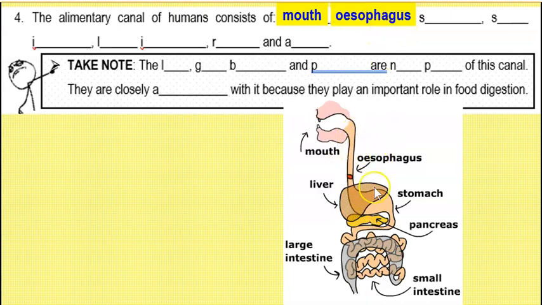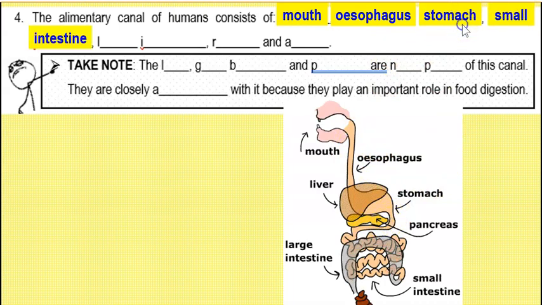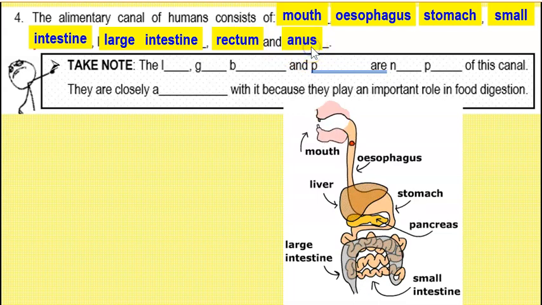Then after the esophagus is your stomach. Then after your stomach is your small intestine. And if you have a small intestine, you will also have a large intestine. And at your large intestine, before your poo actually comes out, it gets stored in what we consider the rectum. And then, of course, your undigested food will be removed via the anus. Now, remember the process. This is not ingestion, but this is exit, right? Exiting from the body. So we spell it with an E.